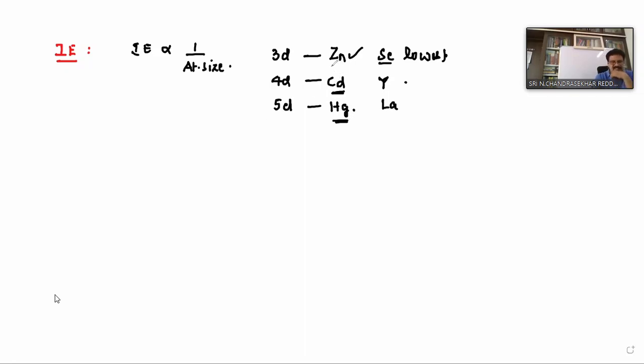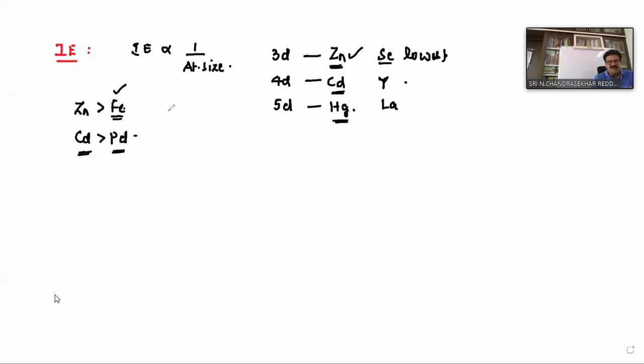After zinc in the 3D series, next comes iron. And in the 4D series, after cadmium, next comes palladium. So at least remember this point, because these are all exceptions. In the 3D series, after zinc, immediately the next element is iron, and in the 4D series, after cadmium, the element is palladium. It all depends on their enthalpy of atomization and ionization energy, I mean, their structures.